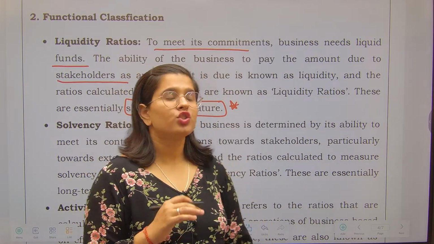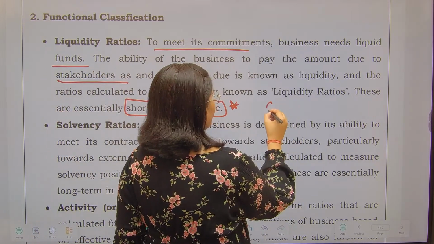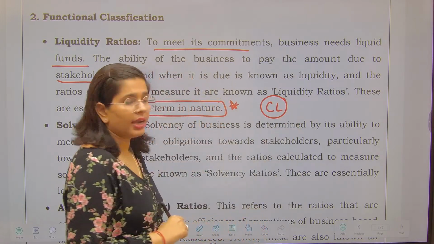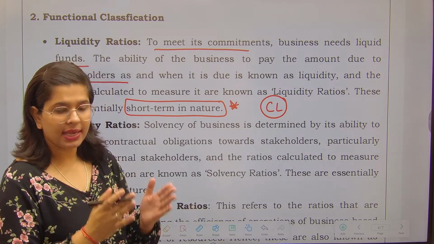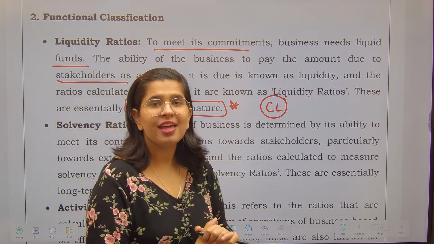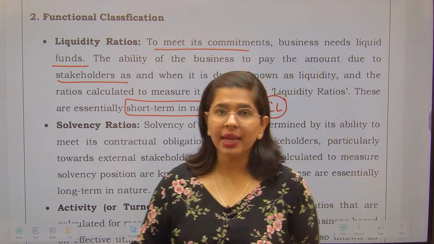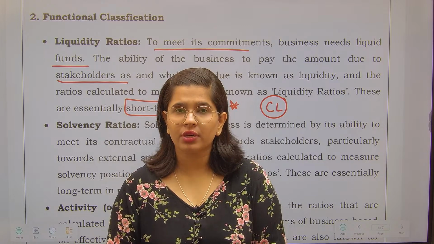Why? I'll tell you. So in liquidity ratio, I want to see that, in my business, there are current liabilities. Current liabilities which I need to pay within a year. Those which I have to pay within a year are known as my current liabilities. Now, do I have enough money that I can pay off my current liabilities?